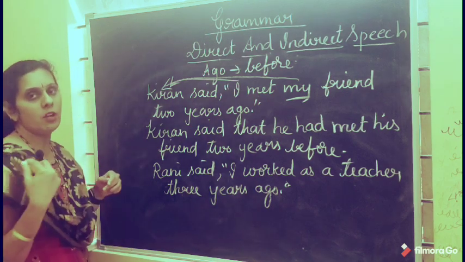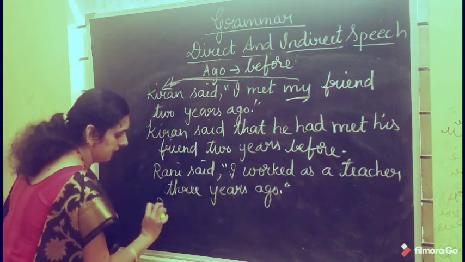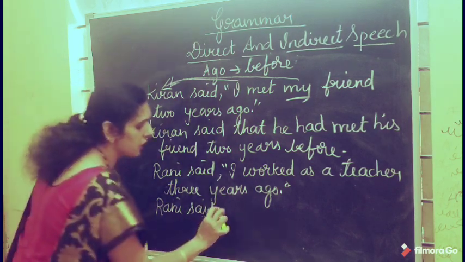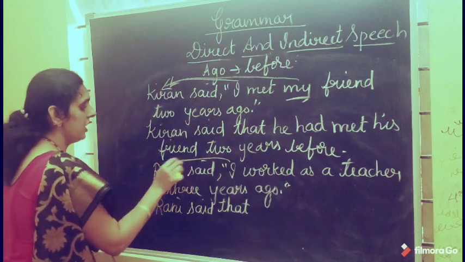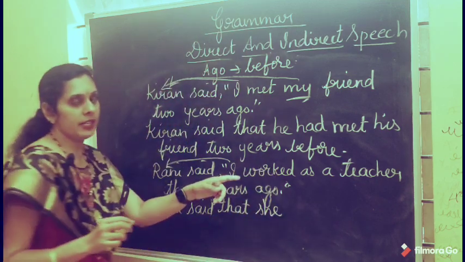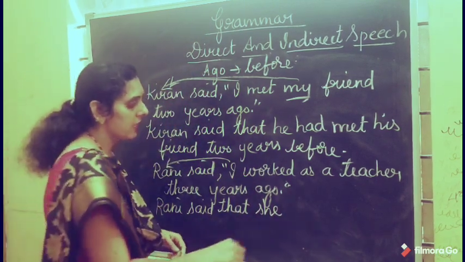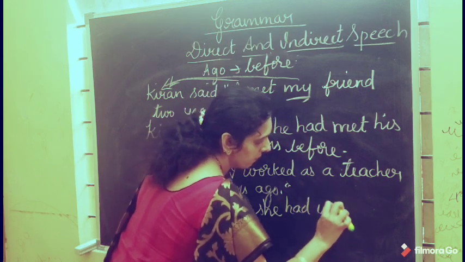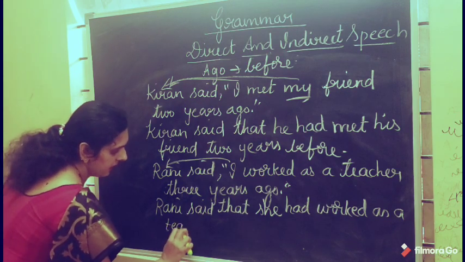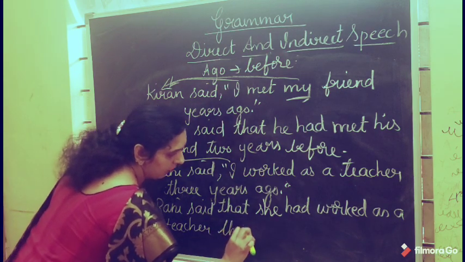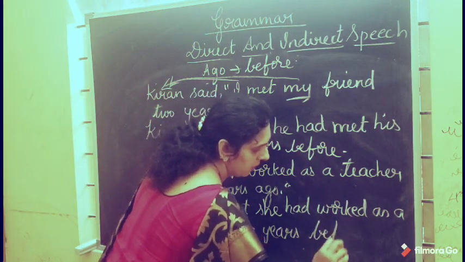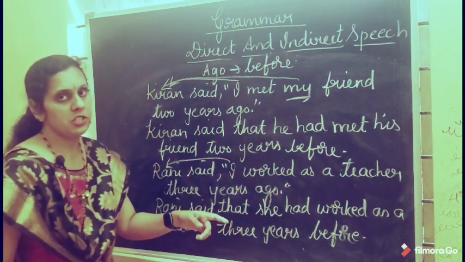So how will you change it? But now I am not working as a teacher. See, Rani said, you join the reporting part and the reported part with the conjunction that. I changes according to the subject of the reporting part, she. Worked is simple past, it changes to past perfect, had worked as a teacher. Three years ago changes to before. Ago changes to before.